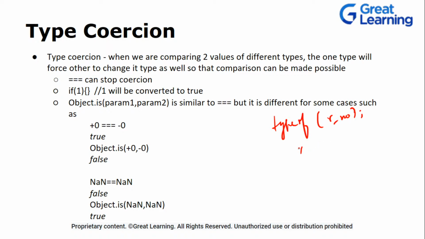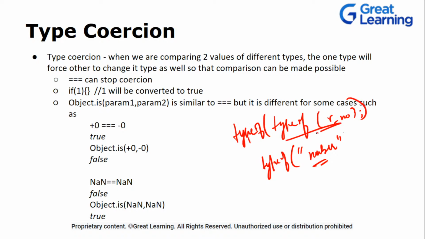The output was double quotes number. Obviously it is a number, right? Now I did a type of and type of again. So that means this number was returned to again a type of. This thing gave me the number, and now what about this whole thing? We have number in place of here, and now this is in double quotes, so it will return a string. Okay, is this thing clear?